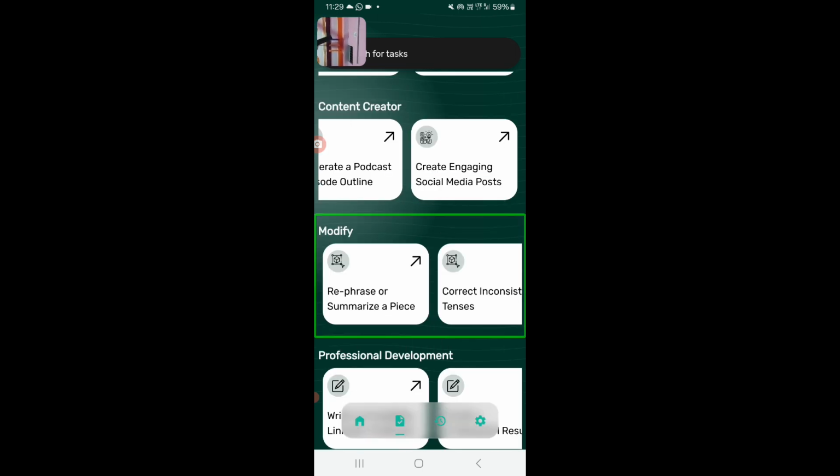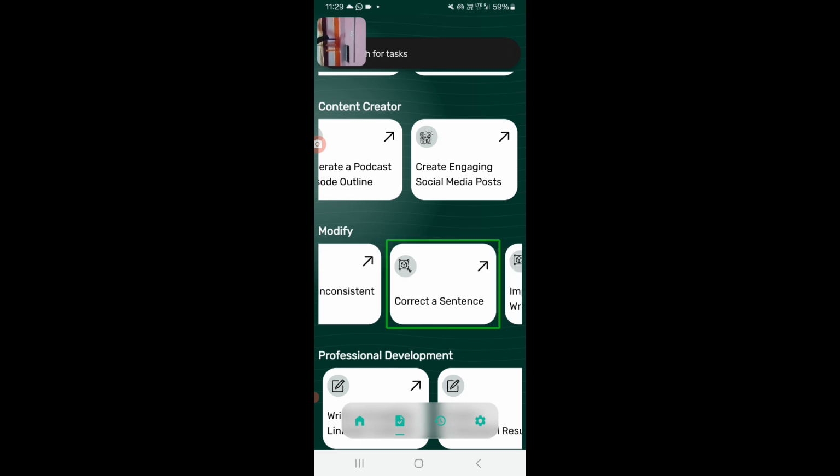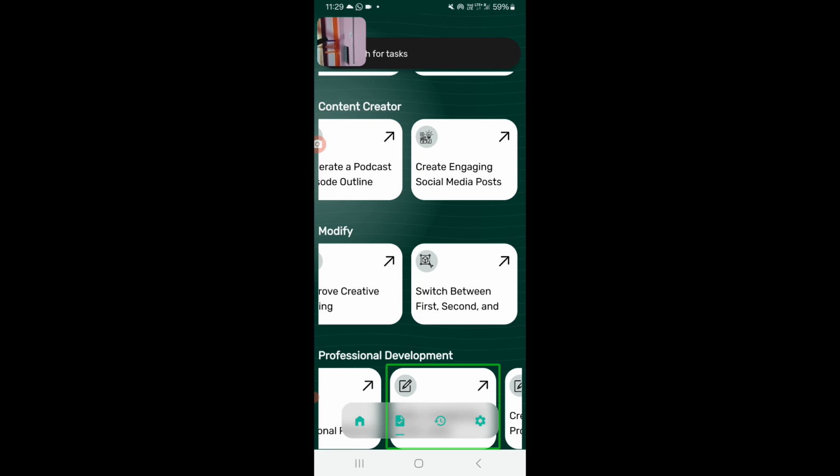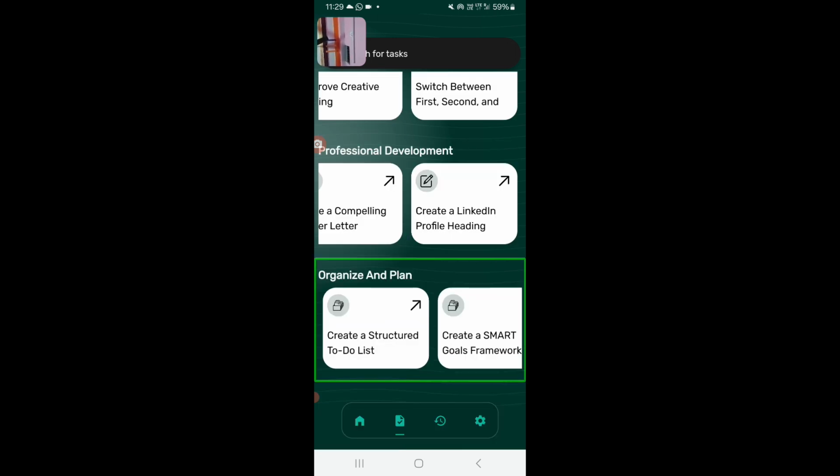Modify. So we are finding a lot of options available here. Rephrase or summarize a piece of text. Correct inconsistent tenses. Correct a sentence. Improve creative writing. Switch between first, second. Professional development. Write a compelling LinkedIn profile. Create a professional resume. Write a compelling cover letter. Organize and plan.